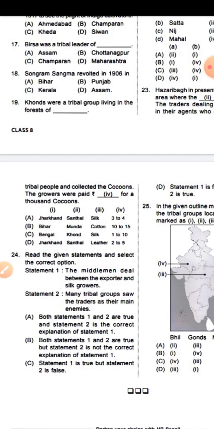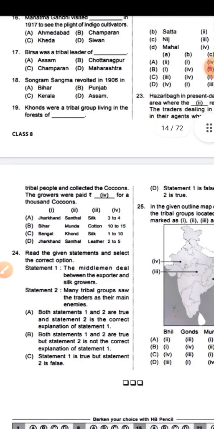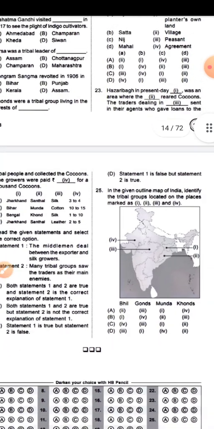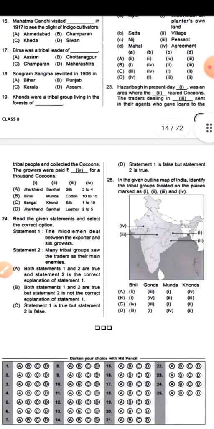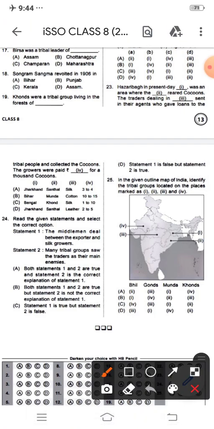The growers were paid rupees Roman 4 for 1,000 cocoons. So as per that, I have to choose the correct answer from option A, B, C, D, which relate to Roman 1, 2, 3, 4.